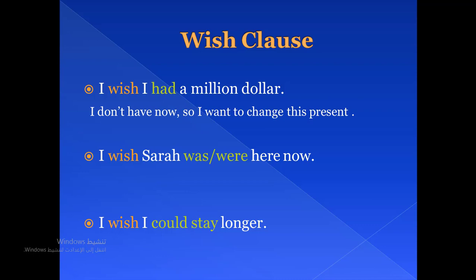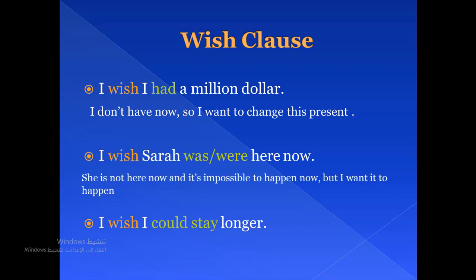Moving to the second example, I wish Sarah was or were here now. What does the sentence mean? It means that she's not here now and it's impossible to happen now, but I want it to happen. Example number 3. I wish I could stay longer.